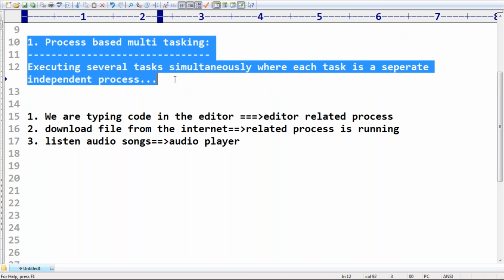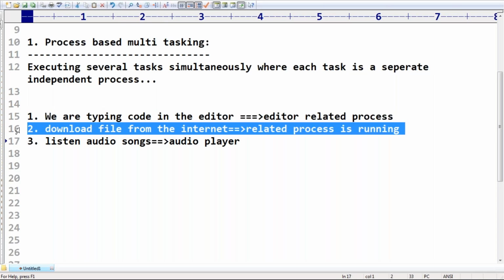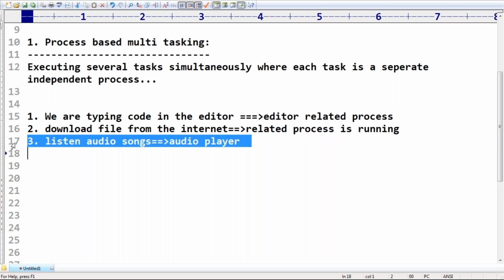Everyone can understand, right? You can execute several things simultaneously, where each task is a separate independent process, something like a separate independent program. The first program is nowhere related to the second program, nor to the third program.